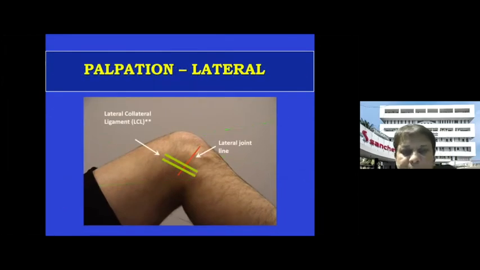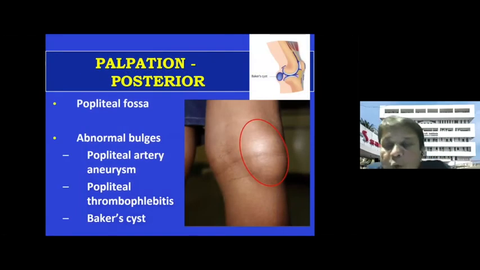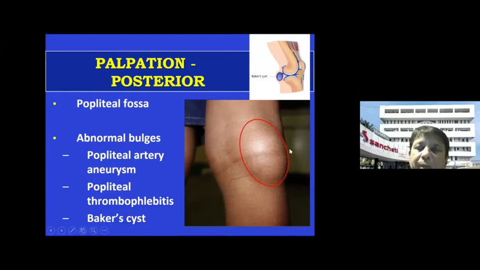So joint line is something which is very important, and you've got to palpate the joint line by first palpating the tibial tuberosity, then the forefingers move up and you feel a sudden dip going inside, and that is where the joint line is. Also, you should make the patient prone and then see for any swellings posteriorly. You may see that there is a prominence here. Then there may be a Baker's cyst, which is a very common condition, which manifests by a swelling posteriorly.